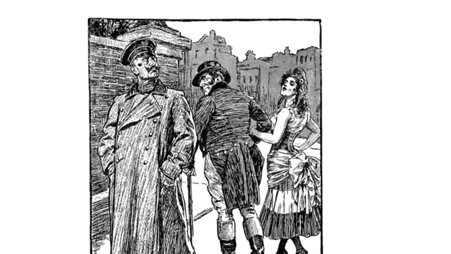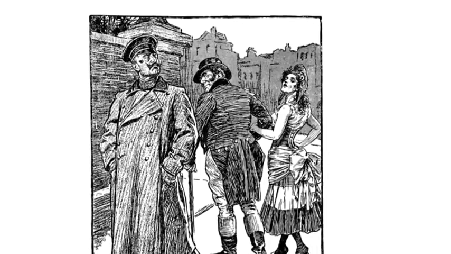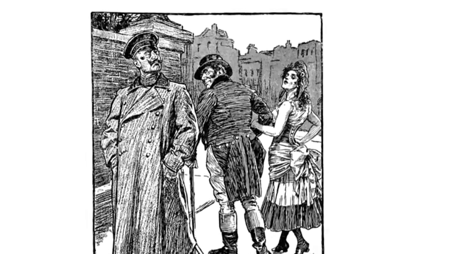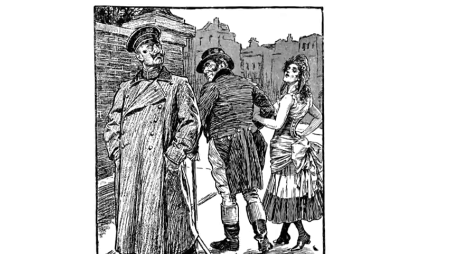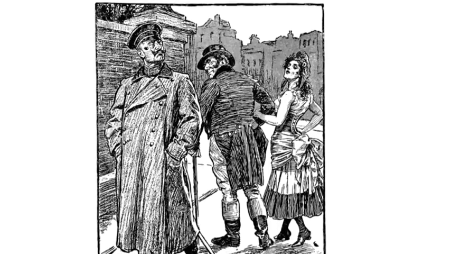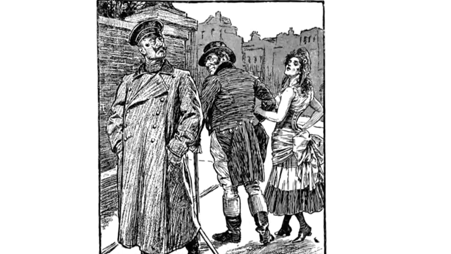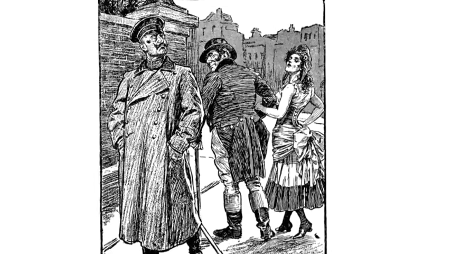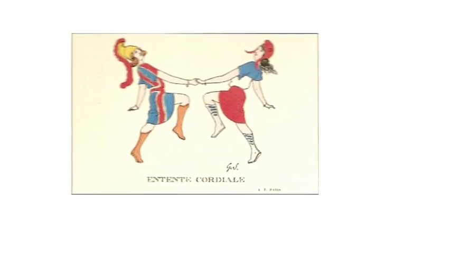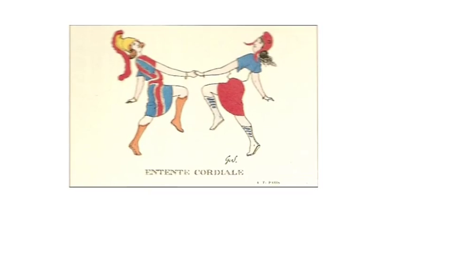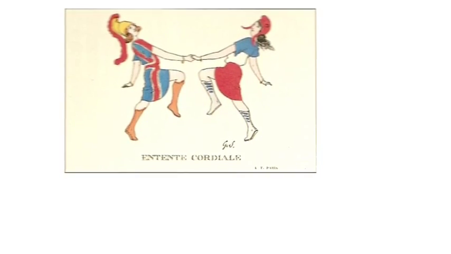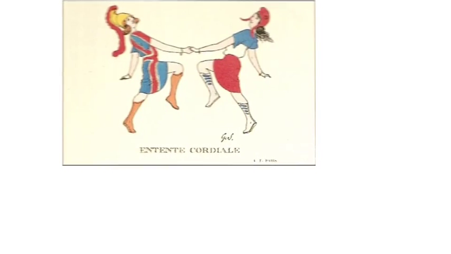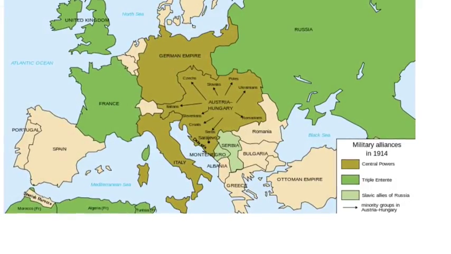Now Germany was a new nation. It had only been formed in 1870 and they'd recently won a war in 1871 against France. So France, because it was next door to Germany, was utterly terrified of Germany re-invading France and taking more territory off them. And so what happened is France at first created an alliance with Russia, and then France and Britain created an Entente Cordiale. This was a mutual treaty where they said that they would support each other in times of conflict. So have a look at the map.